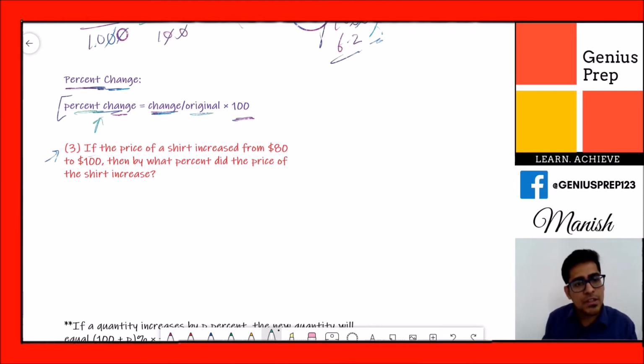The question says: if the price of a shirt increased from $80 to $100, then by what percent did the price of the shirt increase?